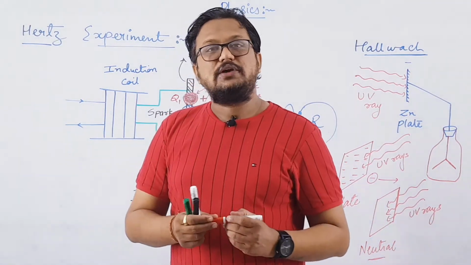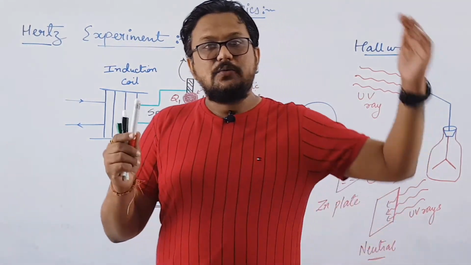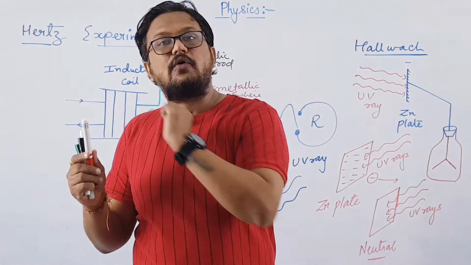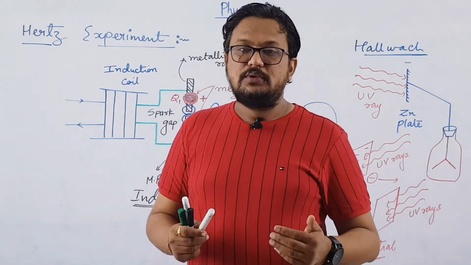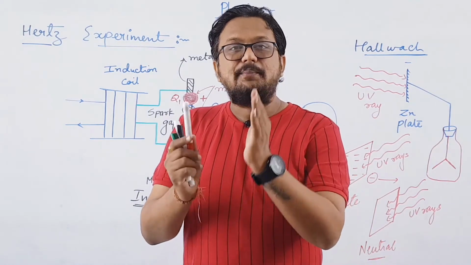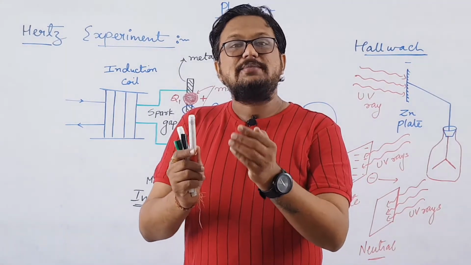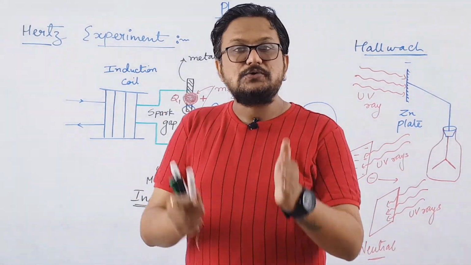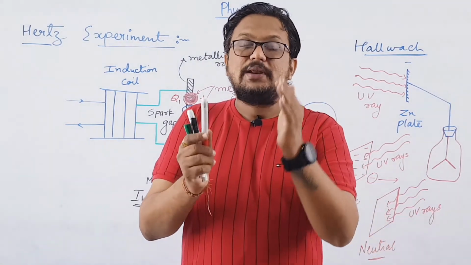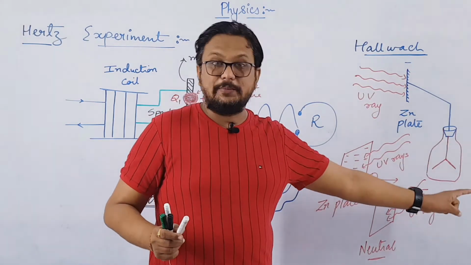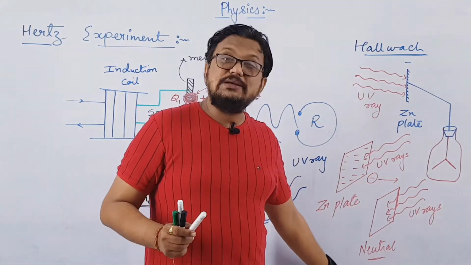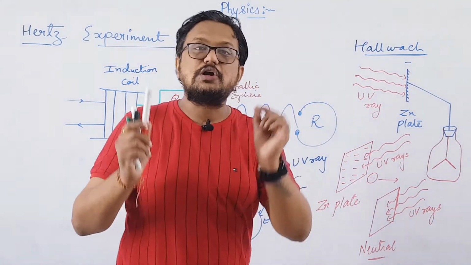पहले हमने क्या किया, we took a negatively charged plate, उसके ऊपर we allowed the UV light to fall on it. So we found that the negatively charged plate became less negative. In simple language, a plate is negatively charged and it became less negative, which means it has lost these negative charges. So इसने अपने negative charge lose किए हैं. It means that electrons are emitted from it. Now the next experiment which he performed, in that उसने एक neutral plate ली.